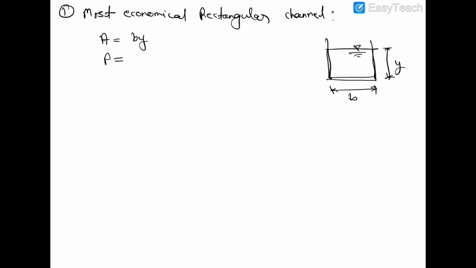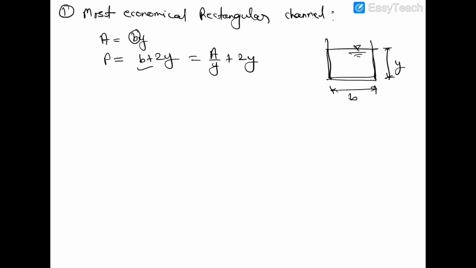Let us consider a rectangular channel with bottom width B and depth of flow Y. So here area of flow will be By and the perimeter is B plus Y plus Y, so that will be B plus 2Y. From here B is equal to A upon Y. So substitute here, P is equal to A upon Y plus 2Y.